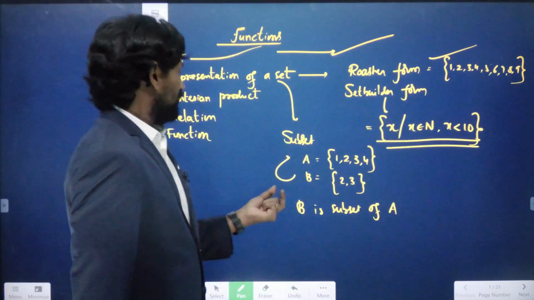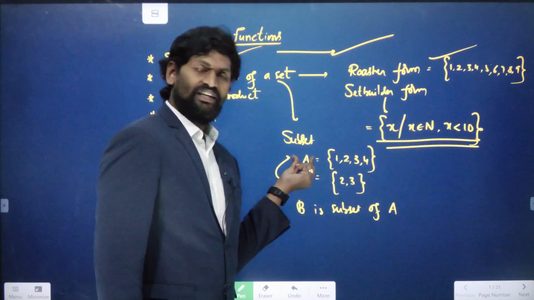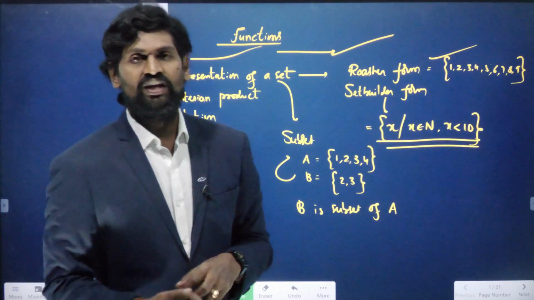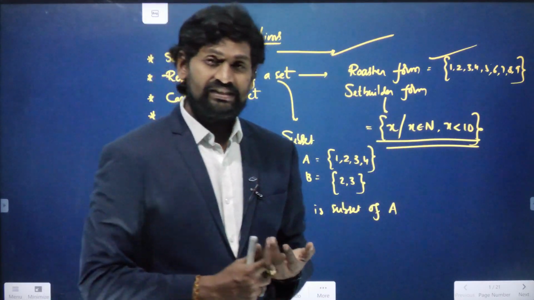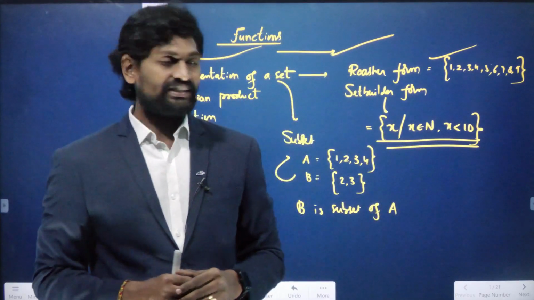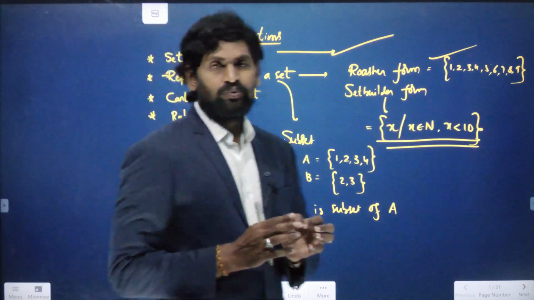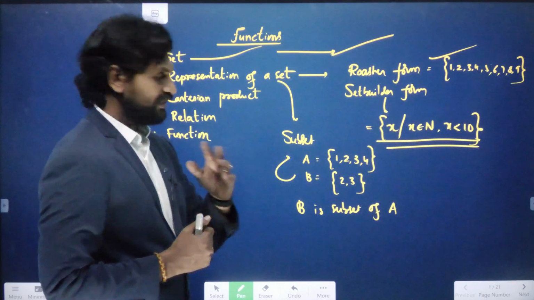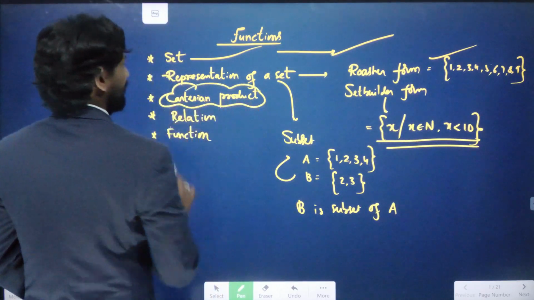Okay. So here the elements 2, 3 are also in A. Therefore, B is a subset of A. There are a lot of different types of sets: null set, singleton set, equal sets, equivalent sets. So many different types of sets are there, but right now we don't need all those things. Just focus on what a subset is.